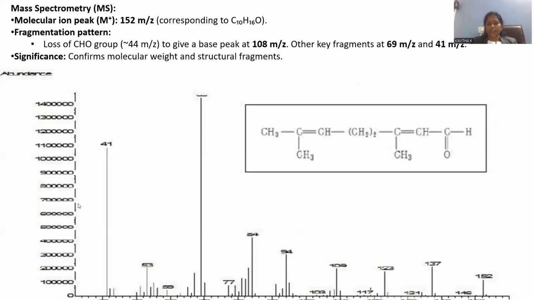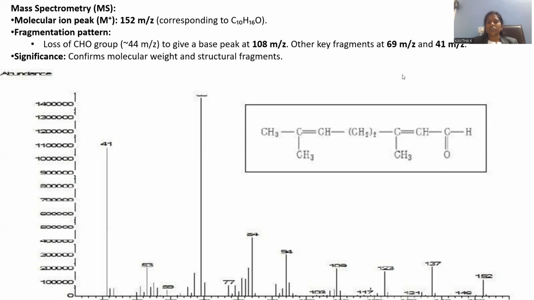Let's go with the mass spectroscopy. The intention to draw the mass spectrum is the deduction of the molecular weight. The molecular weight of the compound is given by the molecular ion peak. The molecular ion peak is observed at 152 mass by charge corresponding to C10H16O, that is the citral molecule. If you observe, this is a clear peak you can notice at the 152 m/z value.